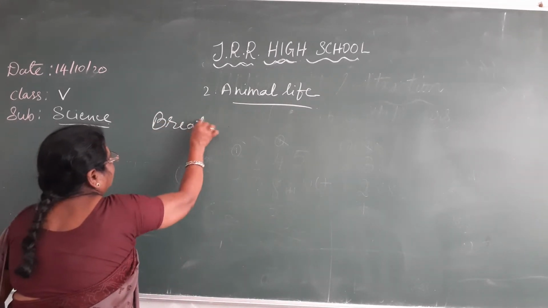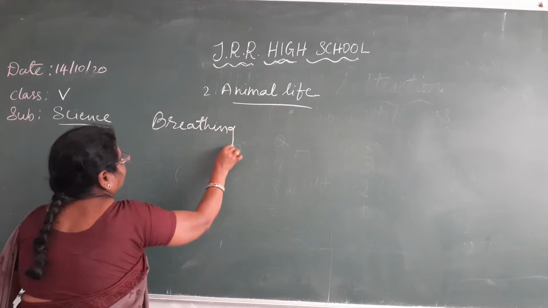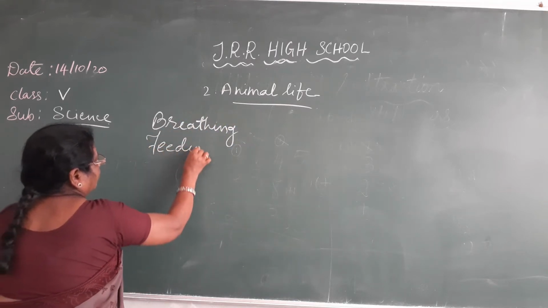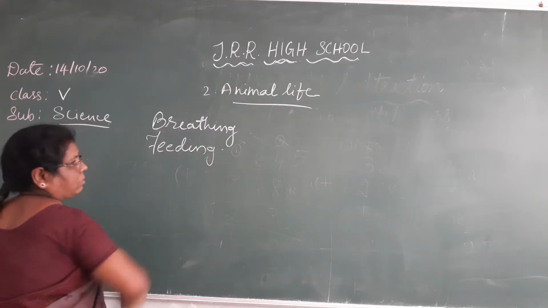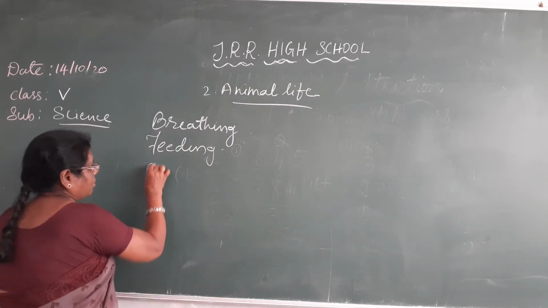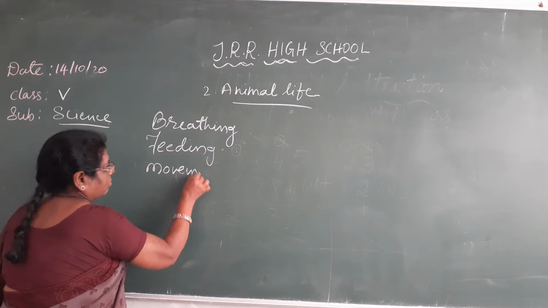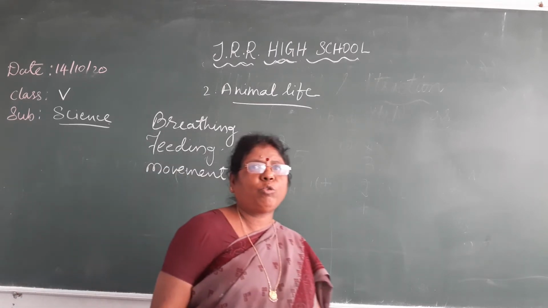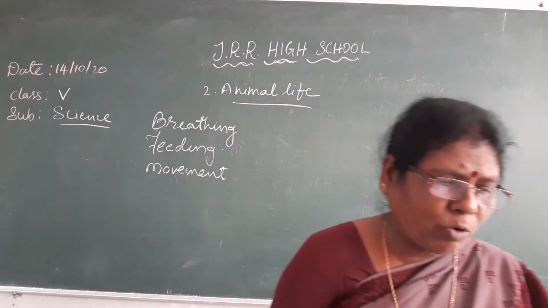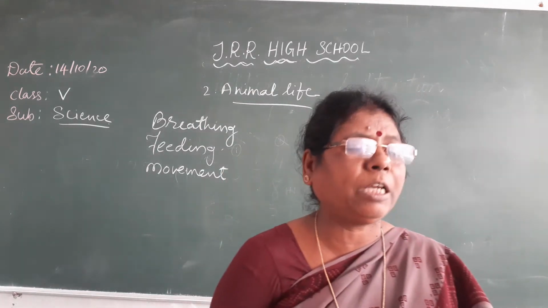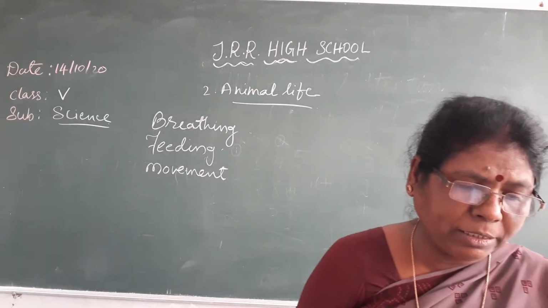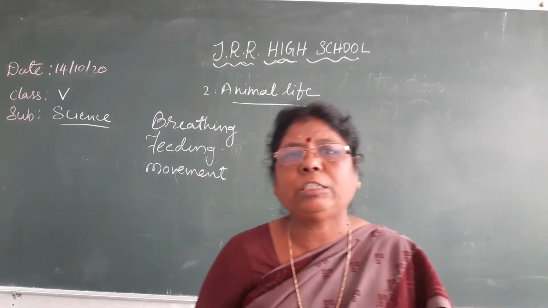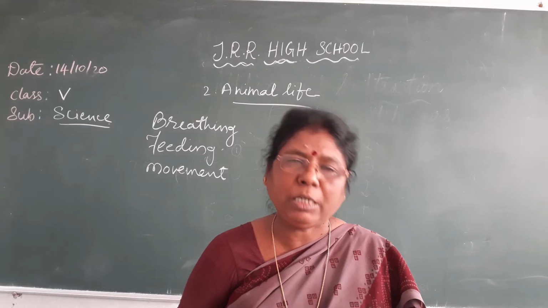So, what I explained to you so far in animal life: breathing in animals, feeding, and next, movement in animals. Now we are in the movement topic. Here, what we have discussed is that the organs of breathing, feeding and movement in animals are adapted to the environment in which the animals live.